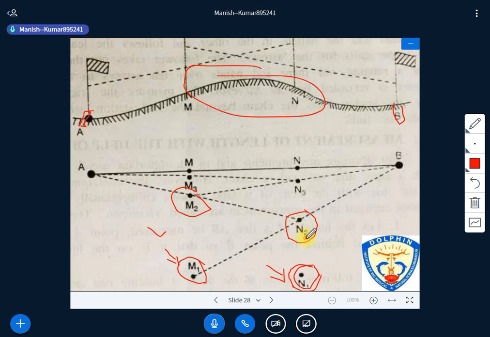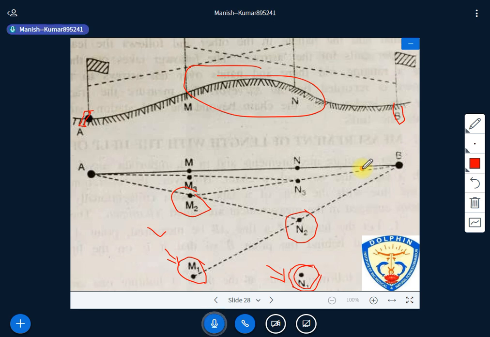After that, you have to repeat the same procedure. Again, M2 is instructing N2 to reach N3 so that M2 and N3 are in the same line. Now N3 is instructing M2 to move to point M3 so that A, M3, N3 will be in the same line. You have to repeat this process until the points A, M, N and B are in the survey line AB. Have you got that? You have to reach the points M and N by following all these steps. Is it clear?